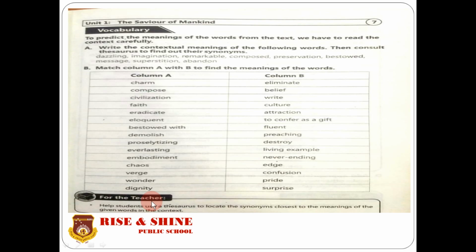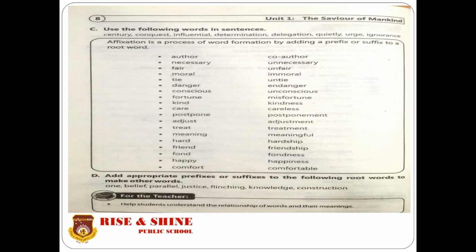Now move to page number 8. Here are some words which you have to use in sentences of your own. Affixation is a process of word formation by adding a prefix or suffix to a root word. Prefix is the word part which is added before a word, and the suffix is the part which is added after that word. So we see here some examples are given.